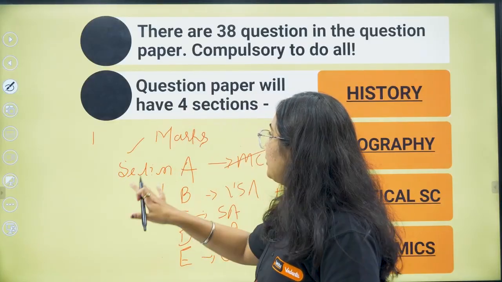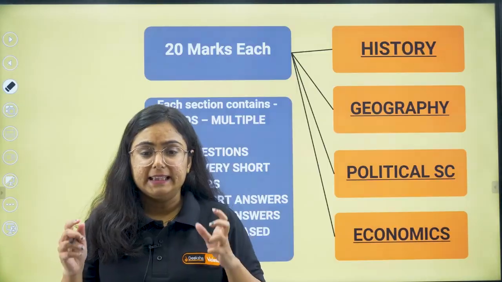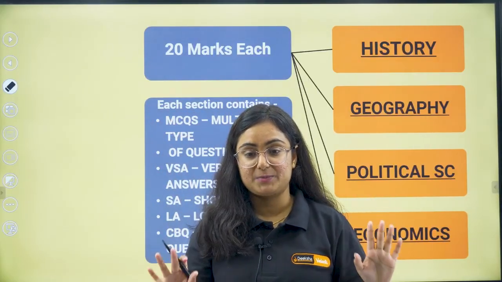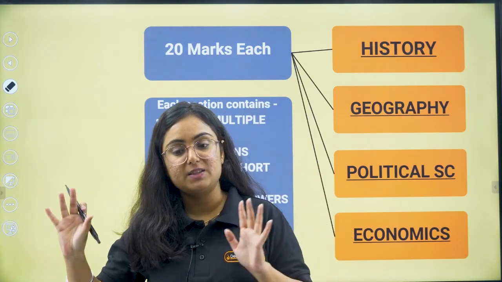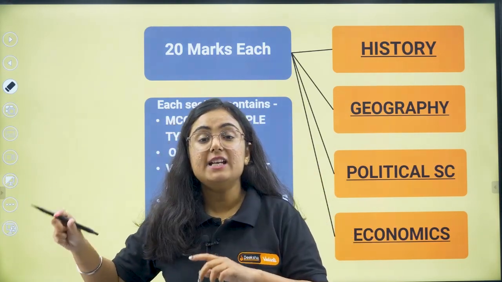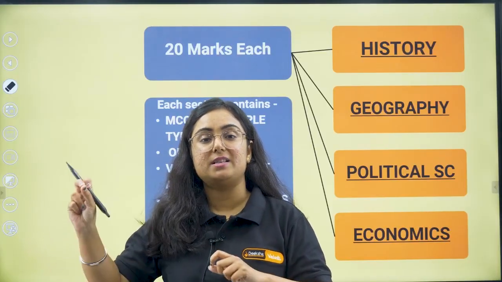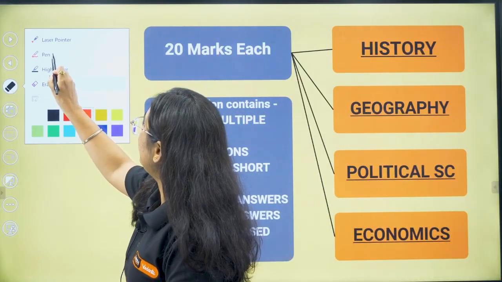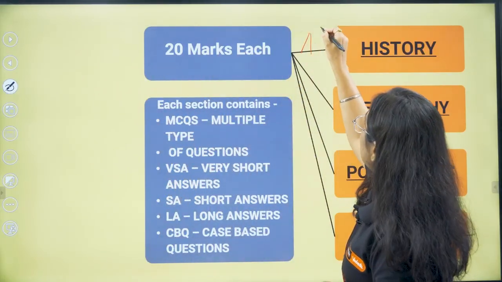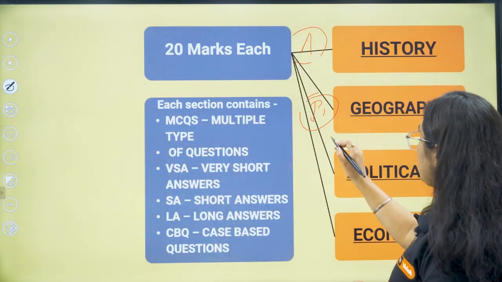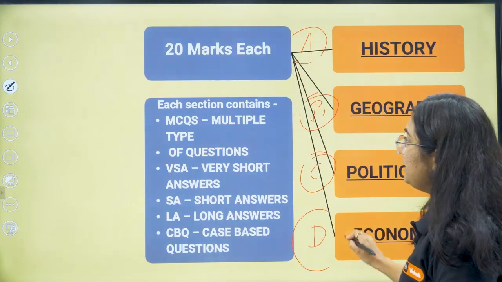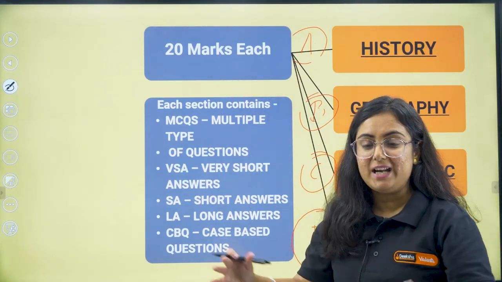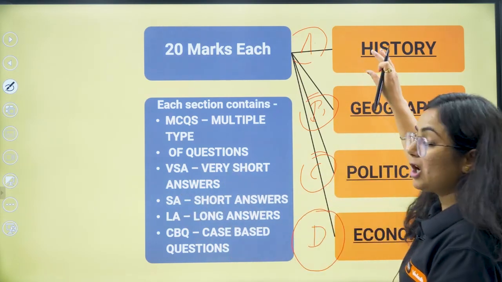So basically these are the changes brought by them. Now let us understand the point here. History always stood for 20 marks in the last paper also. Geography was for 20 marks, political science and economics too, right? But it was divided on the basis of marks. Now there is section A for history, section B for geography, C for political science and D for economics. Each section will contain all of them, right? Get the point? They have just mixed it in a section according to book.